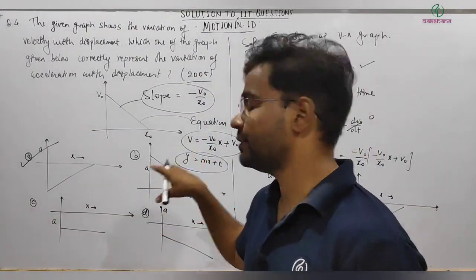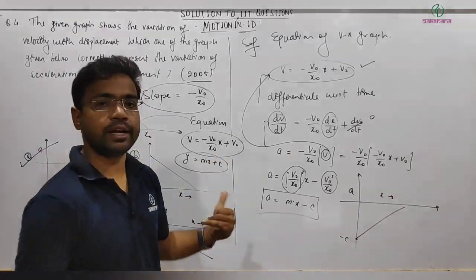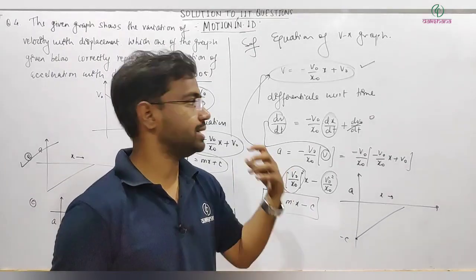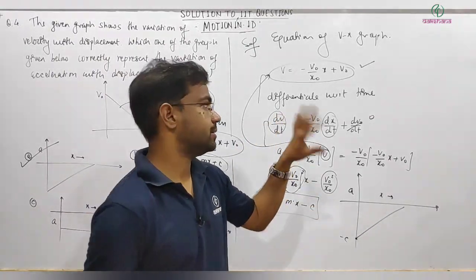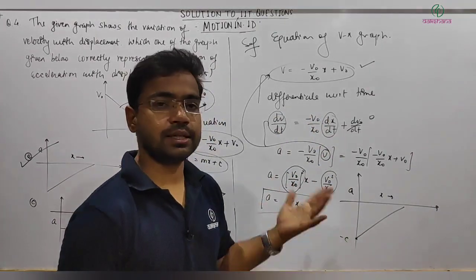I hope that if you have not solved this type of problem, it will be a good learning point for you, because normally we do graph related problems which are straightforward, like looking at the slope or area, or variations of slope.